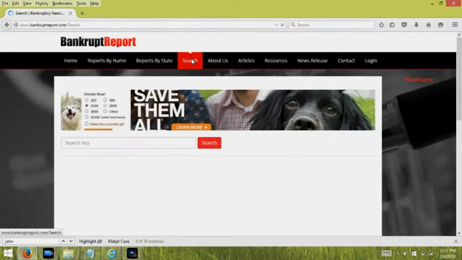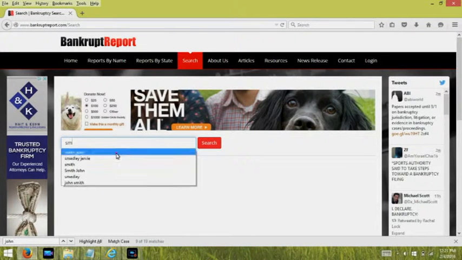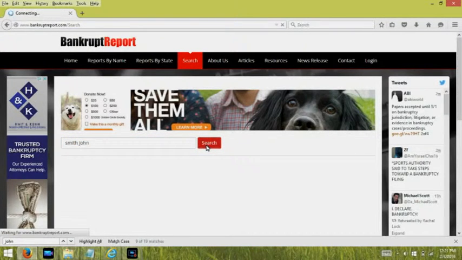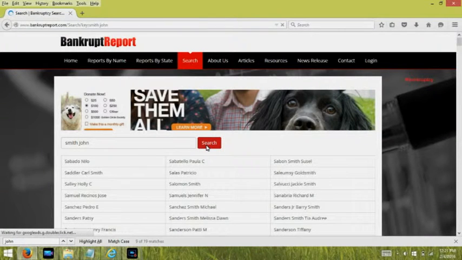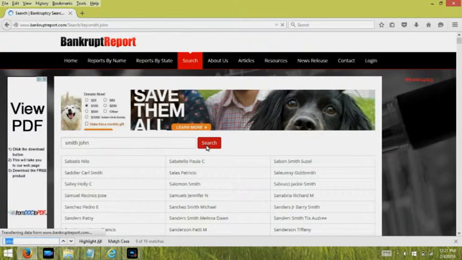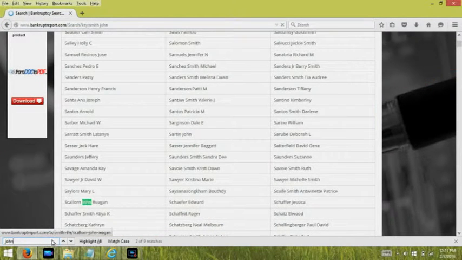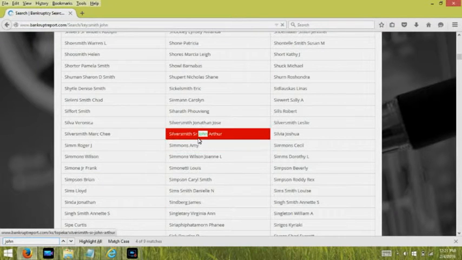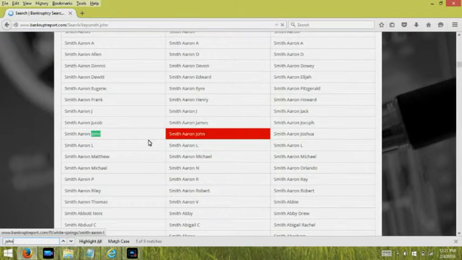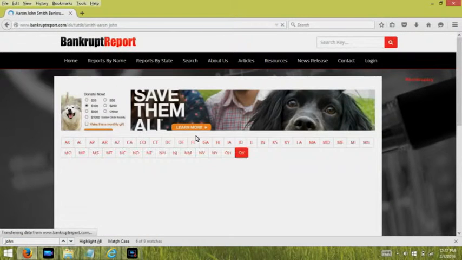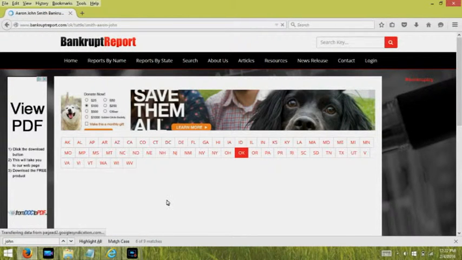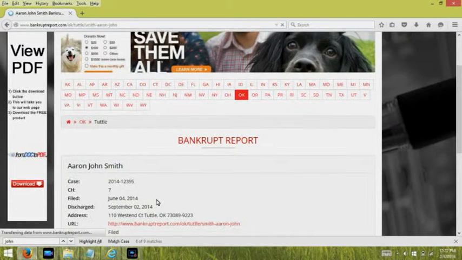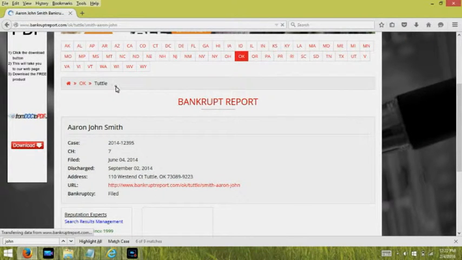Now, let's look up a common name. We're going to look up John Smith, Smith space John, all lowercase. If you notice, when you mouse over it, on the lower left it will tell you the city and state in the URL on the lower left-hand corner, even before you click. So it does pay to know what city and state the John Smith is in. And so here we've chosen a John Smith in Tuttle, Oklahoma. And there you can see his information.